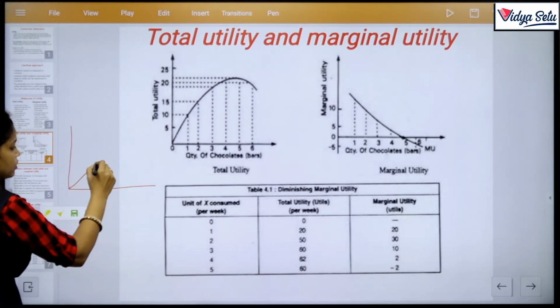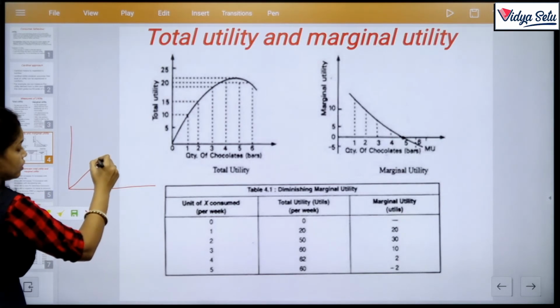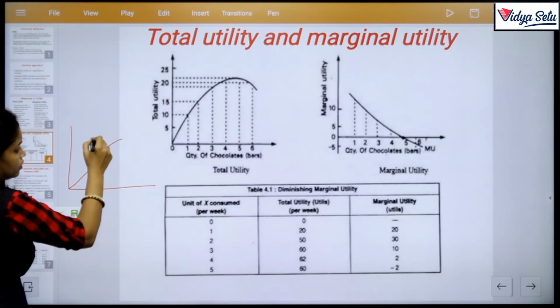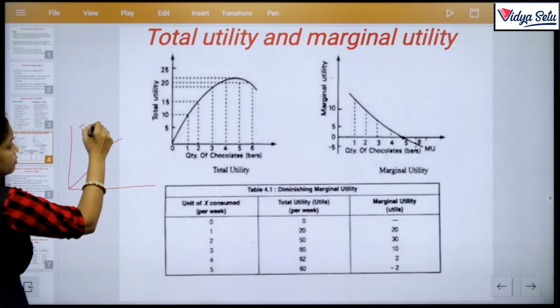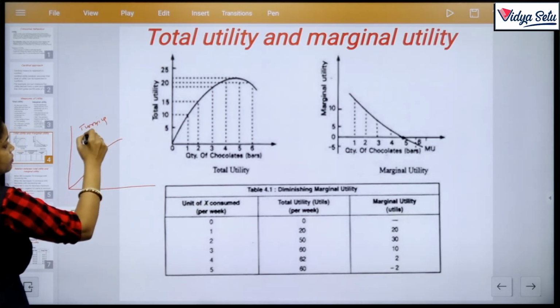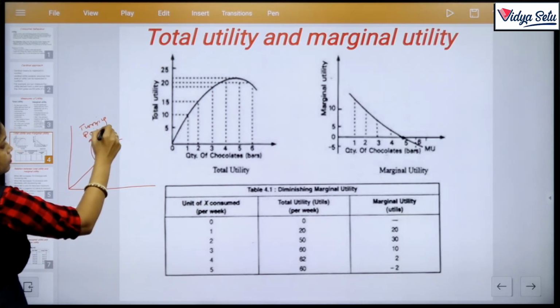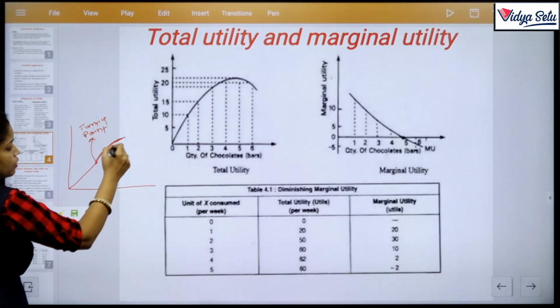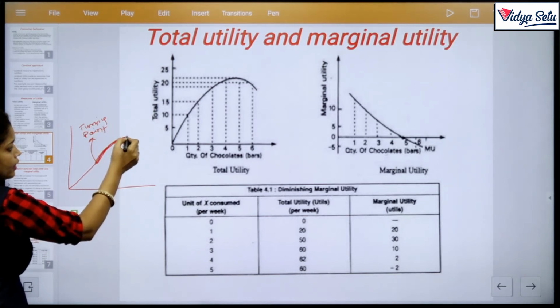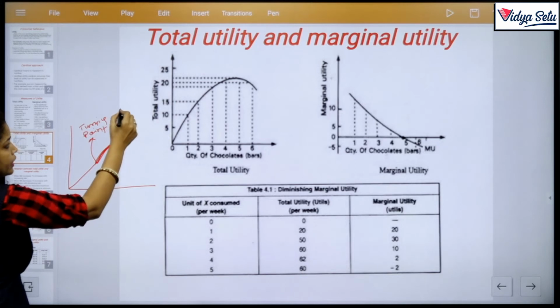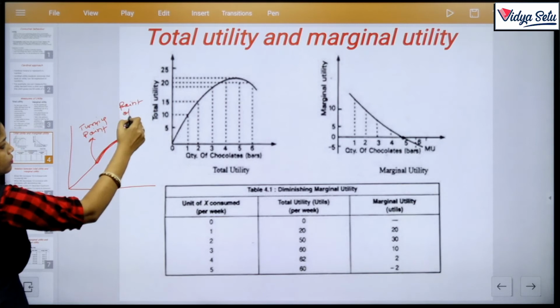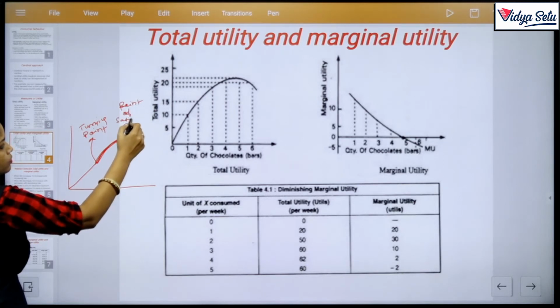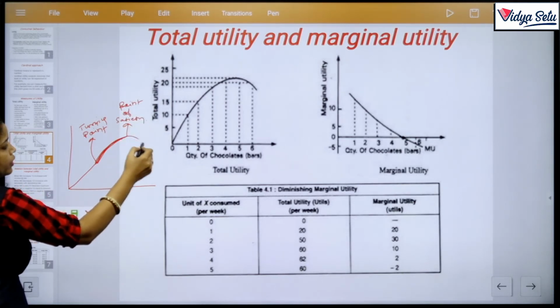First it increases, then from here it moves to the turning point, then moves to decreasing rate, then the point of satiety, then it decreases.